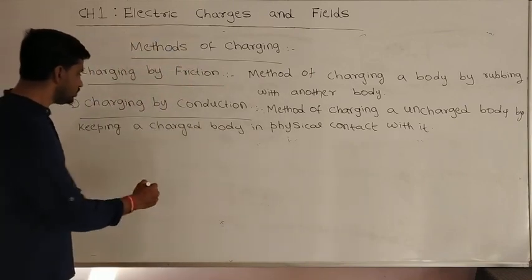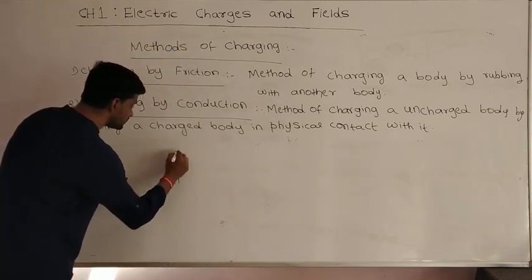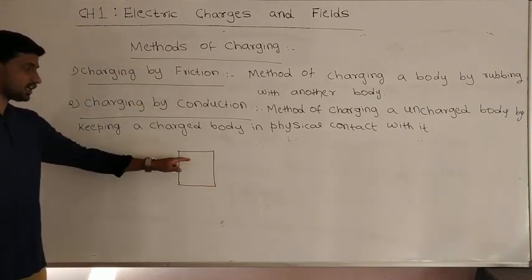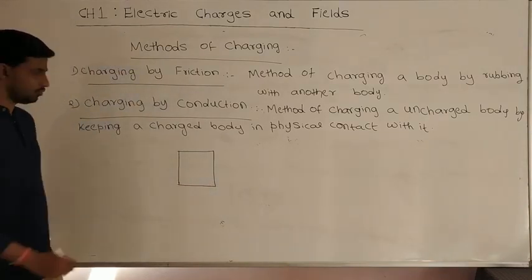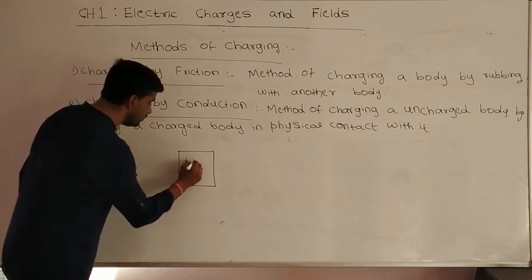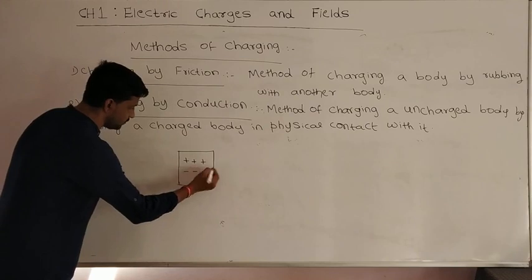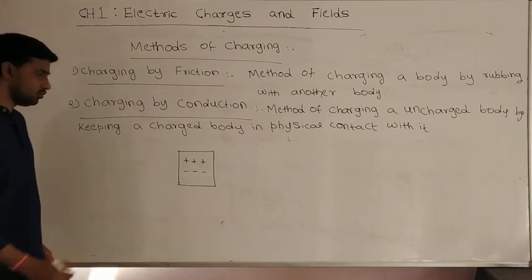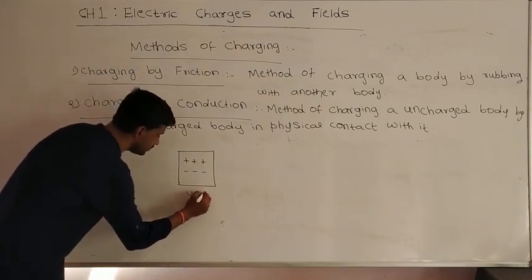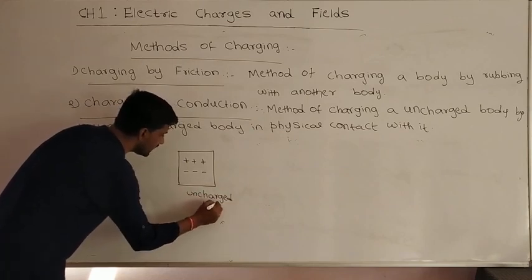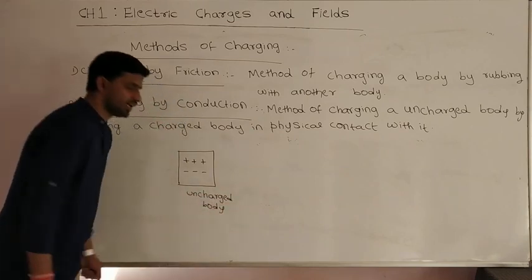For that, I should take one conducting uncharged body. The body should be a conducting body, and it should be uncharged. Uncharged body means the number of positive charges is equal to the number of negative charges. That means the net charge on this body is 0. So this is an uncharged body. Now I want to make this uncharged body a charged body by the conduction method.